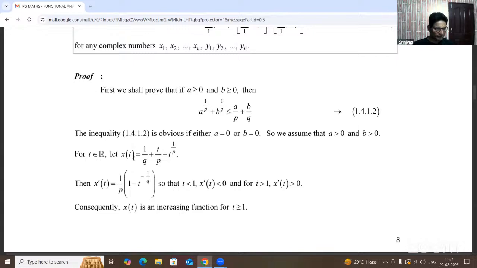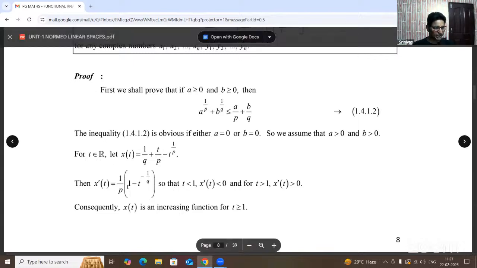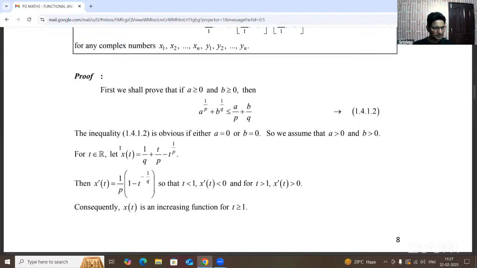Now, according to our assumption, after differentiating this, x dash of t equals, since 1 by q is without t, that element is 0. The derivative of t with respect to t is 1, so we are getting 1 by p. Then minus the derivative of t power 1 by p, which is 1 by p into t power 1 by p minus 1. So 1 by p is common here, giving 1 by p times 1 minus t power 1 by p minus 1.